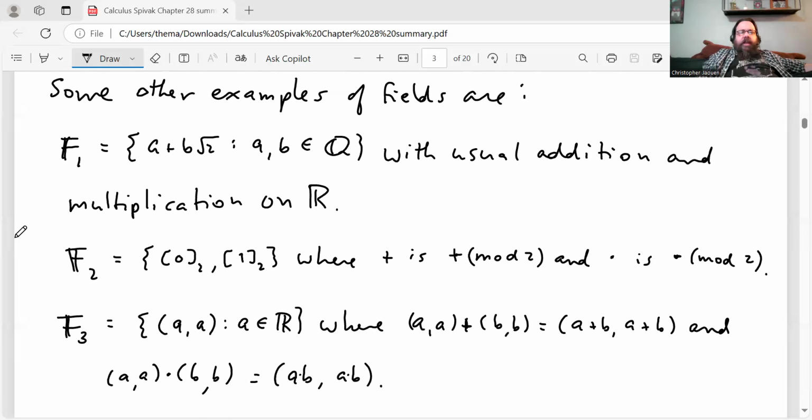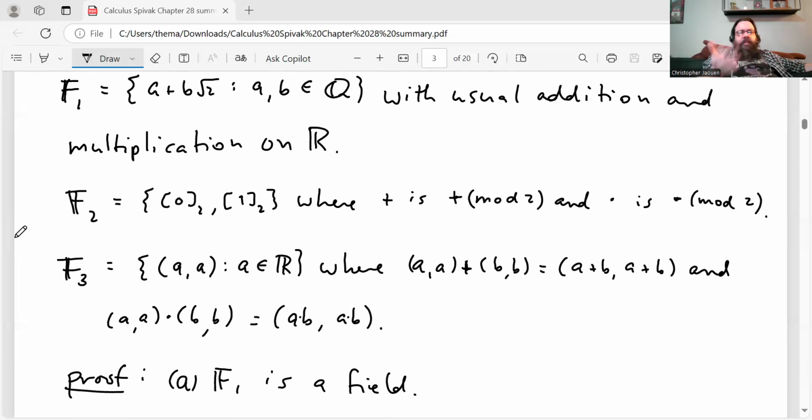F1 is the set a plus b times square root 2, where a and b are rational numbers, with the usual addition and multiplication of real numbers. So that forms a field. Like I said, I'll prove that down below in a second. The example F2 is the integers modulo 2. So it's made up of 2 equivalence classes, 0 mod 2 and 1 mod 2, where addition is addition modulo 2 and multiplication is multiplication modulo 2.